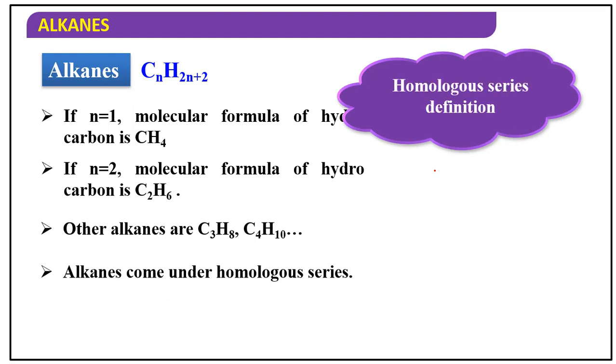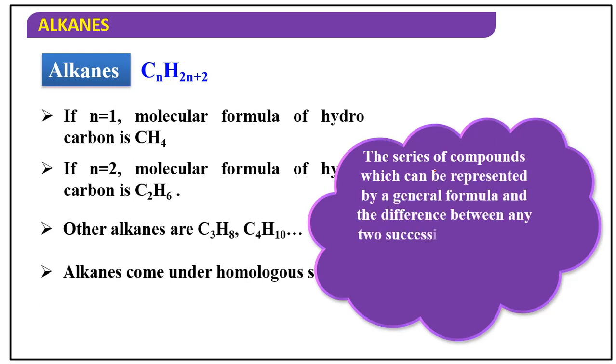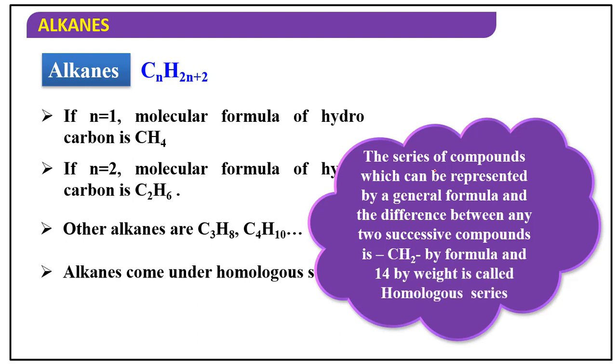Here is one more topic, the homologous series definition. What is a homologous series? It is a series of compounds which can be represented by a general formula, where the difference between any two successive compounds is CH2 by formula and 14 by weight.